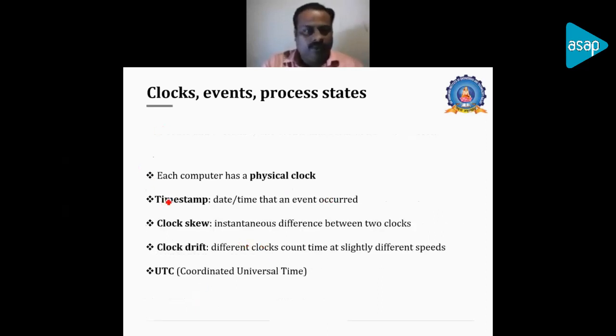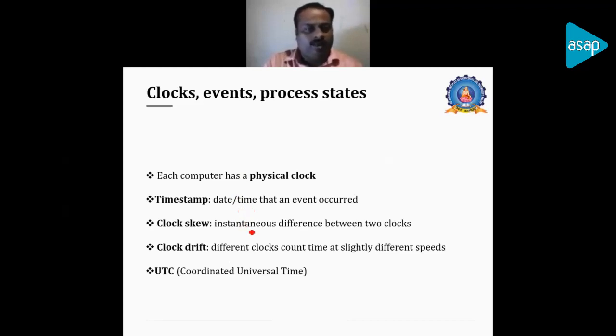For that, we will have a physical clock in every node. It will have a physical clock, and whenever an event occurs, the time and the date will be timestamped on the event. So every event will have a date and a time as it occurred.